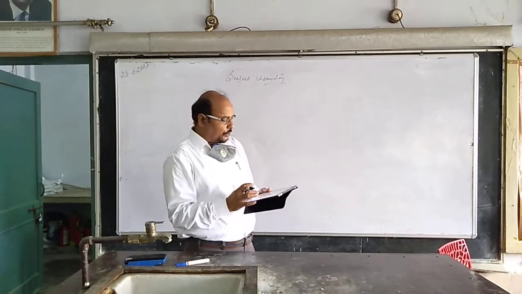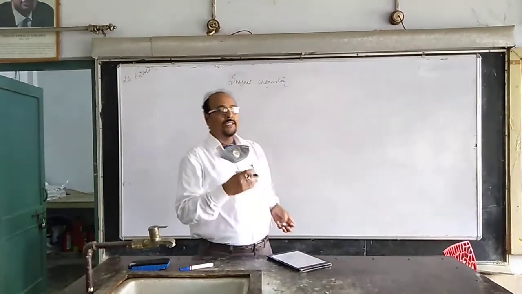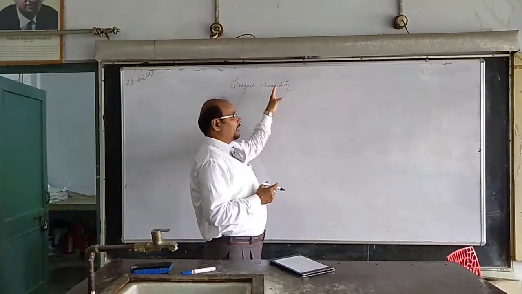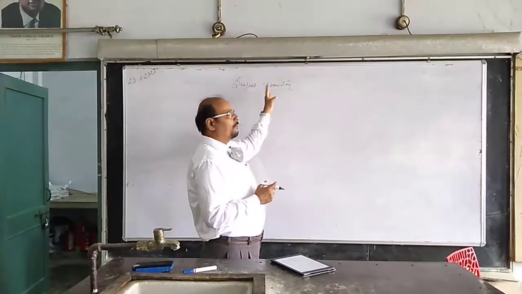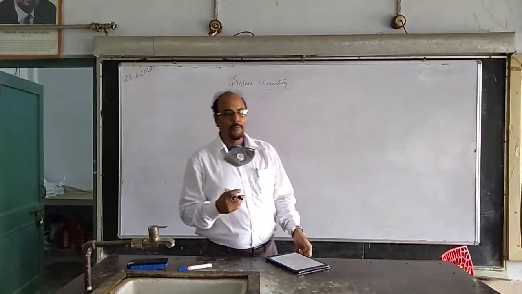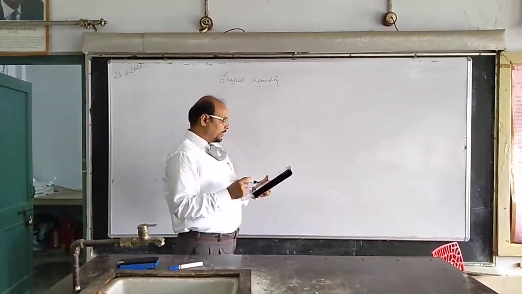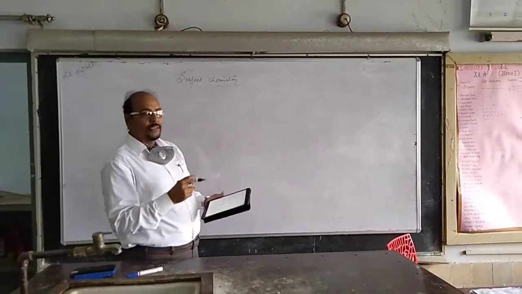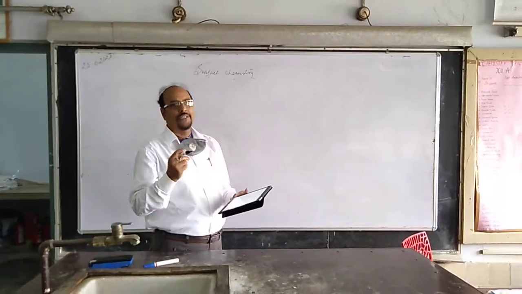First of all, we should know what surface chemistry is, or what it is all about. Surface chemistry is the chemistry of surfaces, or changes taking place at the surfaces, as the name goes, and it is written in your book. The first lines, as you can go through, say it deals with the phenomena that occur at the surfaces of interfaces. Now you should understand what an interface is.